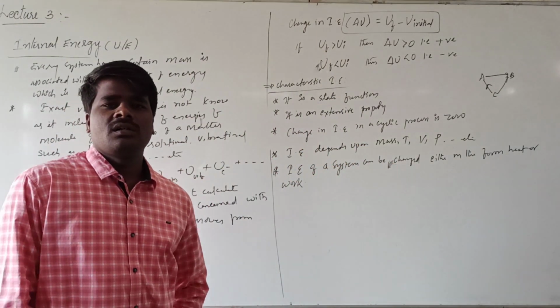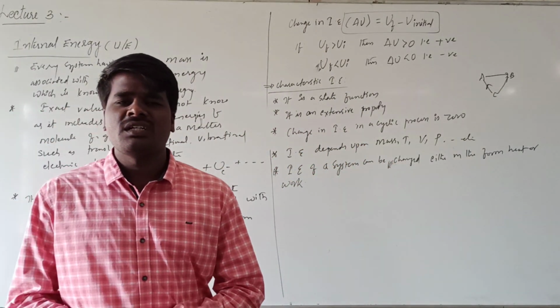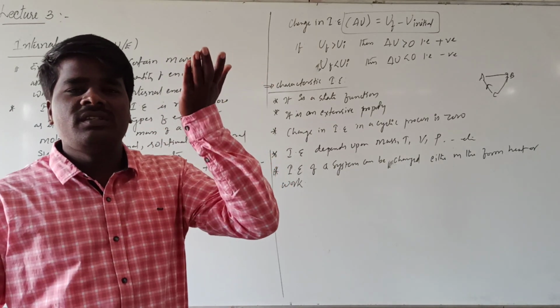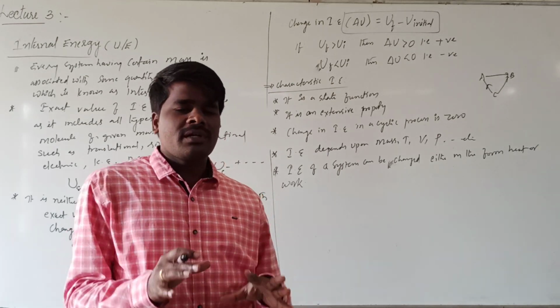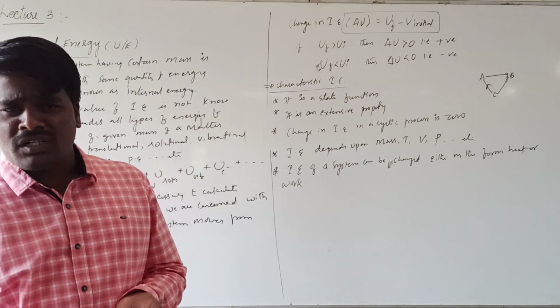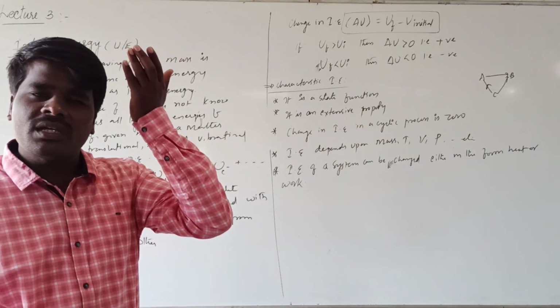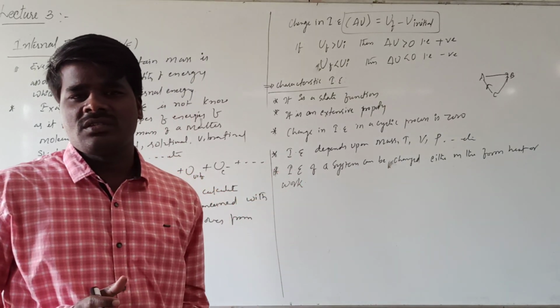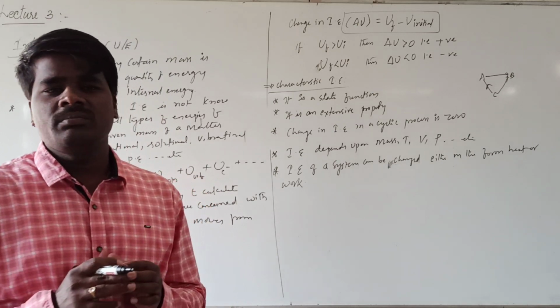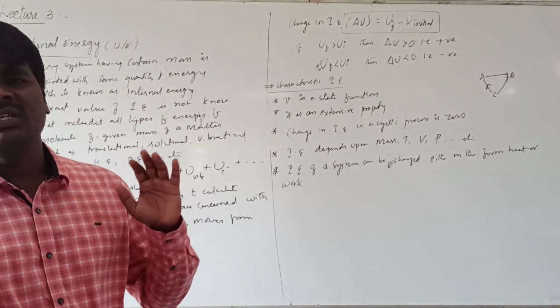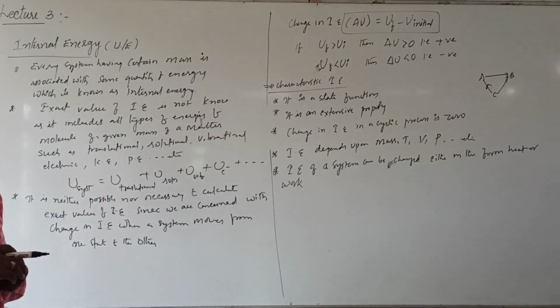Suppose the system absorbs heat, the internal energy of the system increases. If the system gives out heat, internal energy of the system decreases. If work is done on the system, internal energy of the system increases. If work is done by the system, internal energy of the system decreases. Okay, heat and work are the two modes of energy by which the internal energy of the system can be changed. These are some important characteristics of internal energy.